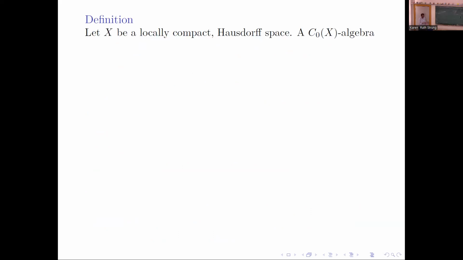We'll be talking about continuous fields of maps. Let us first define what a continuous field of C-star algebras is. So X is a locally compact Hausdorff space.